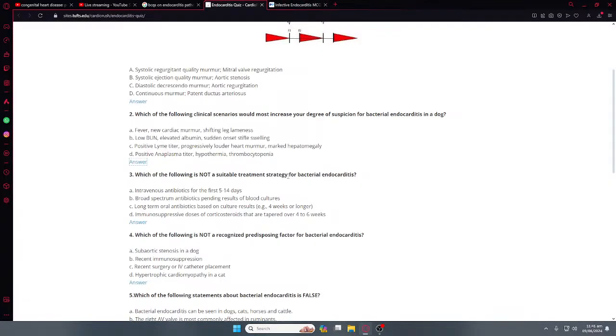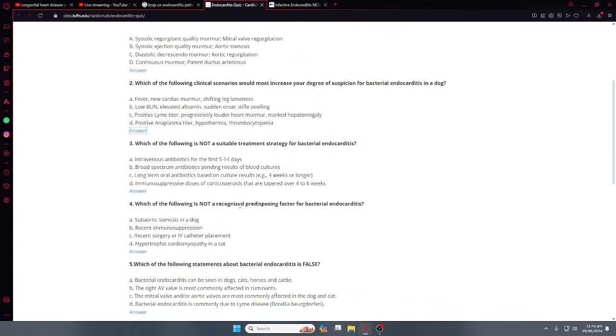Yeah, it's A. Not suitable is the immunosuppression, which is not a recognized predisposing factor.